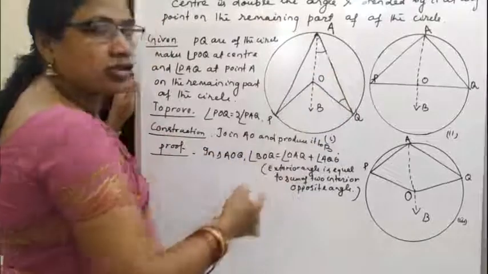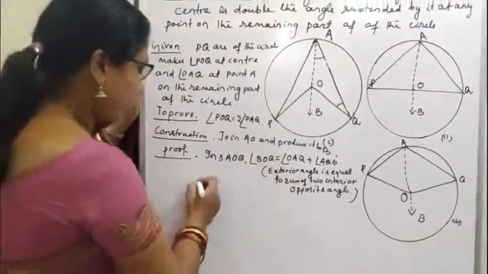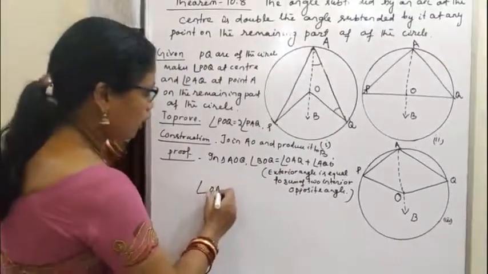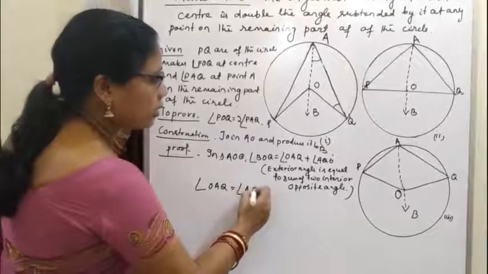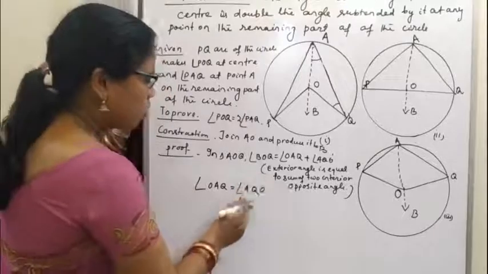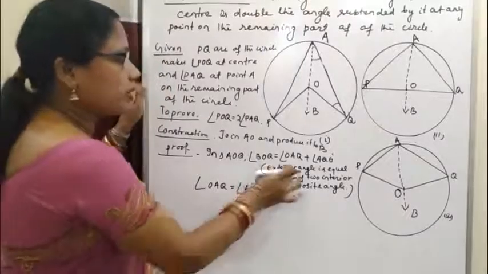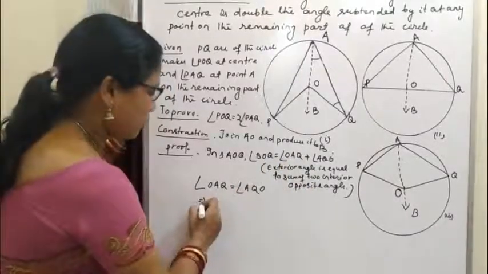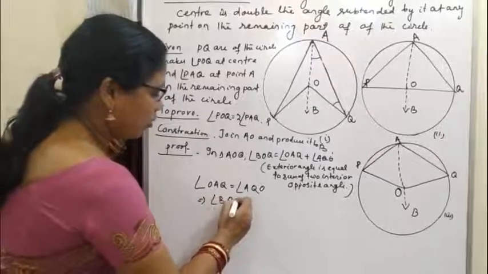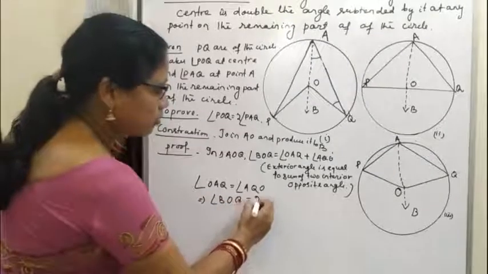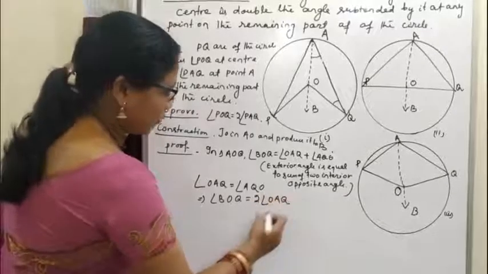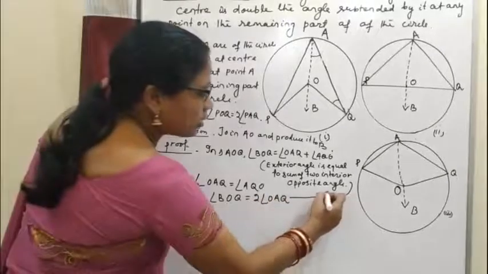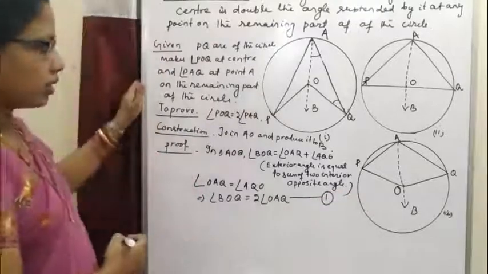So by isosceles property, angle OAQ is equal to angle AQO. If we put these values here, this implies angle BOQ is equal to twice of angle OAQ. So this is our equation 1.